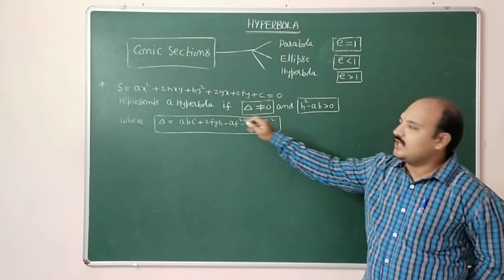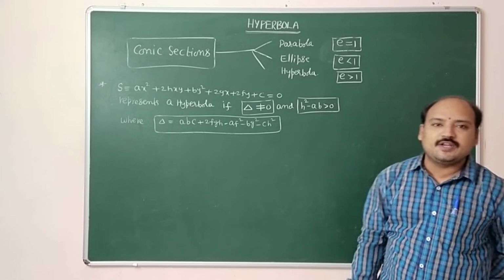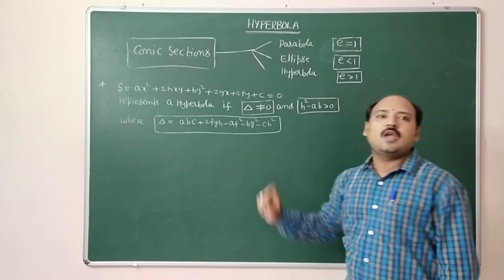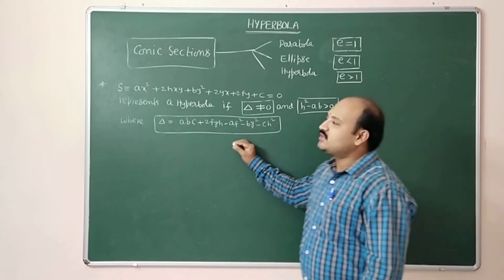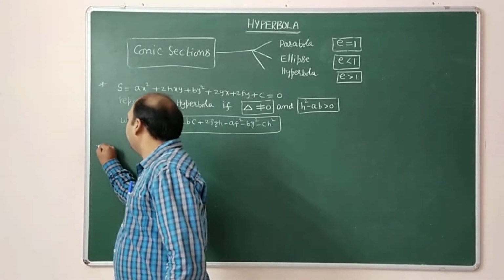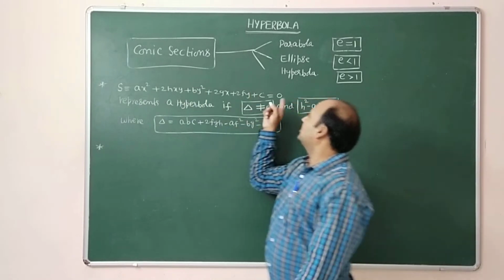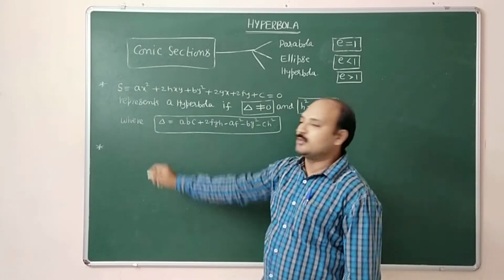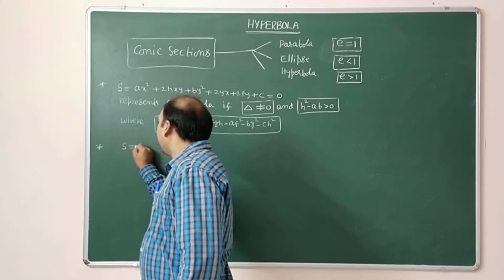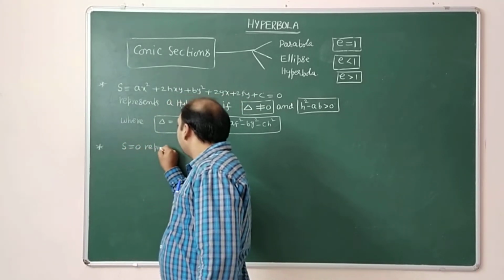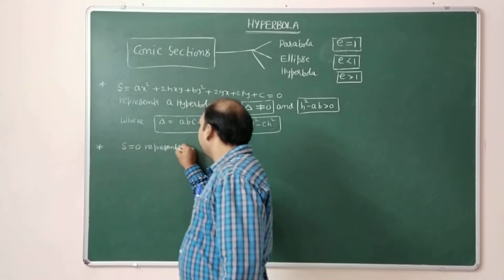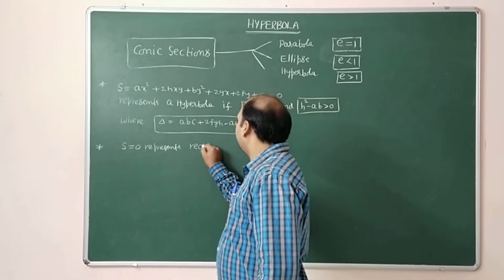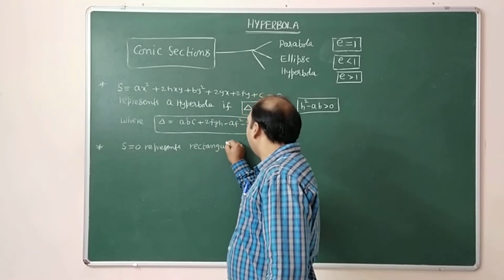Whenever the second degree general equation satisfies these two conditions, then we can say that the conic section is said to be a hyperbola. Not only this, one more important condition is there. S equal to 0 represents, not a circle here, the second degree general equation S equal to 0 represents a rectangular hyperbola.